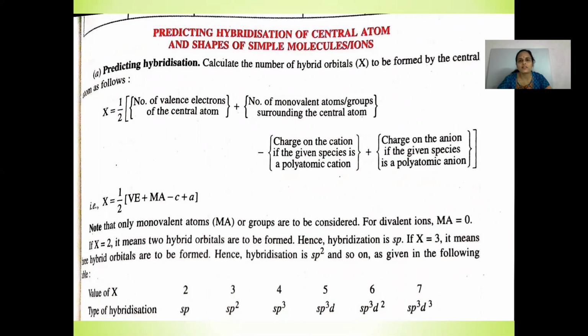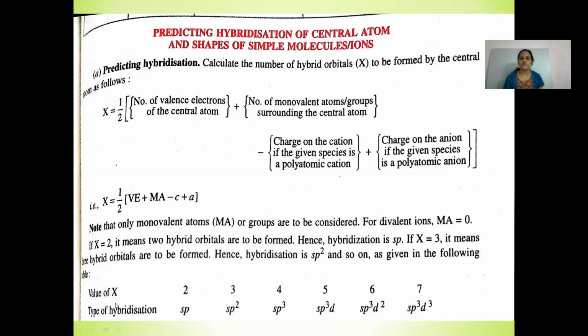If you need to predict the hybridization of the central atom, this is how we can calculate the value of X. X equals half of the number of valence electrons of the central atom plus the number of monovalent atoms, minus the charge on the cation if the given species is a polyatomic cation, plus the charge on the anion if the given species is a polyatomic anion.